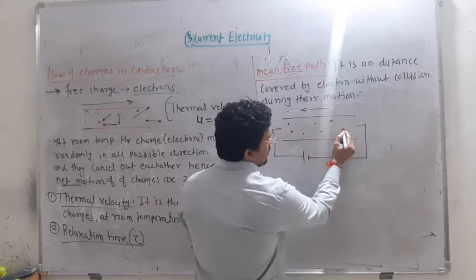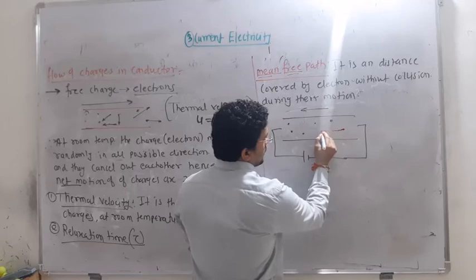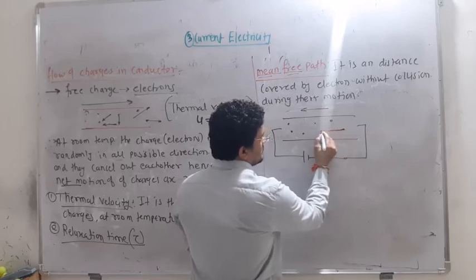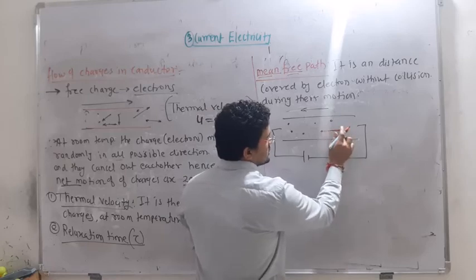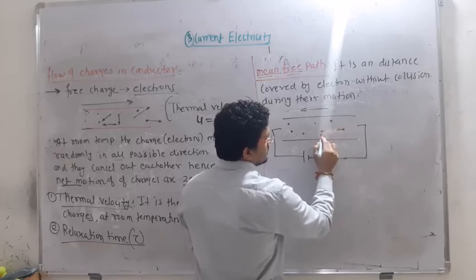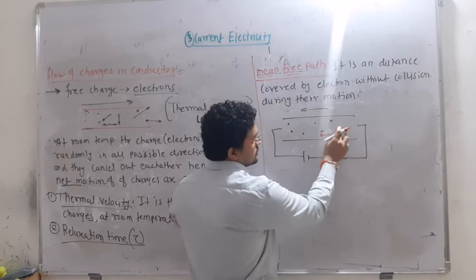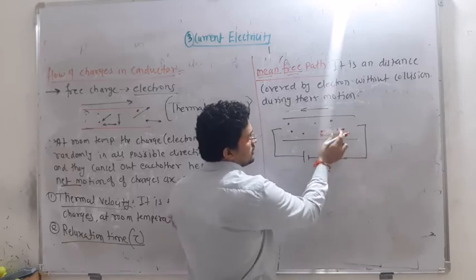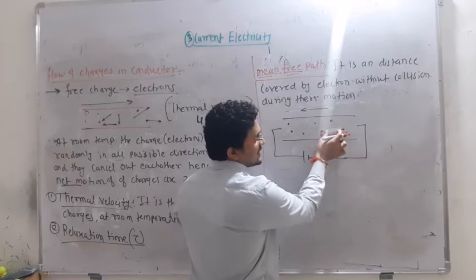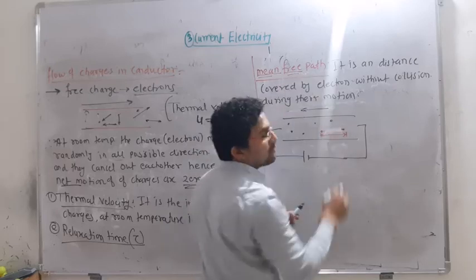This electron has already moved and come to this point, and it is going to collide with this electron. Before collision, how much distance has it covered? It is nothing but this much distance, because it started from here and collided with the other electron here. So without collision, how much distance has it covered? That distance is known as free